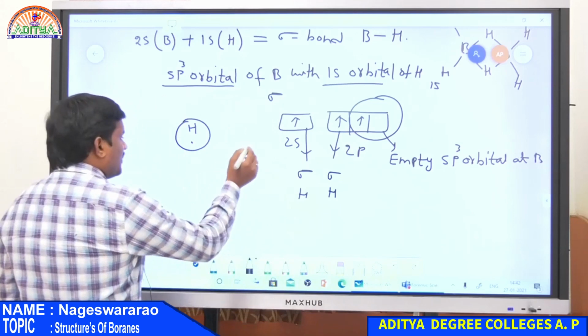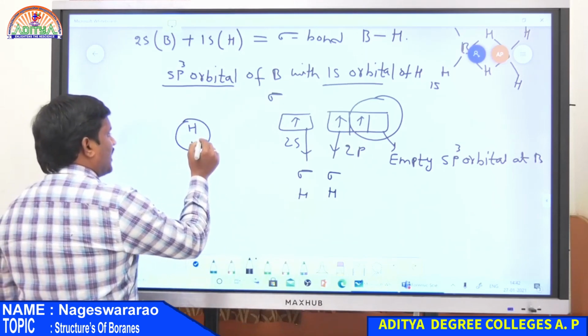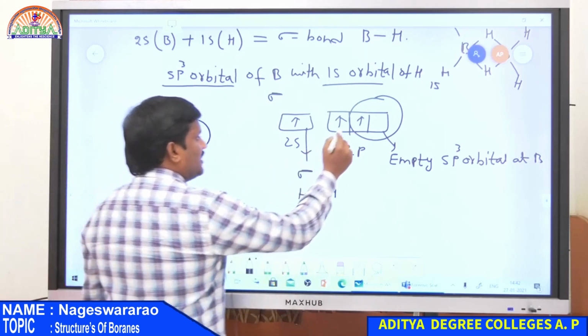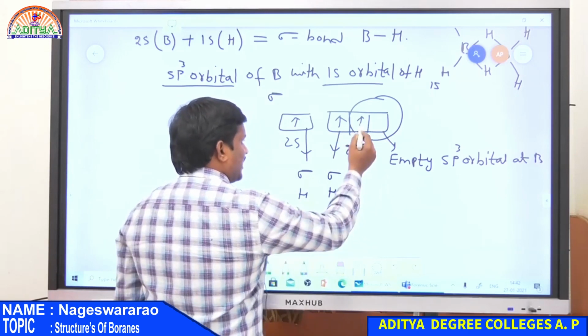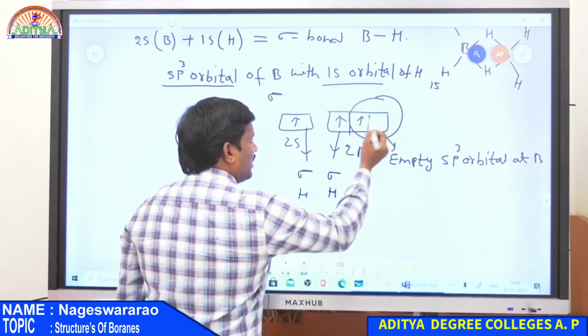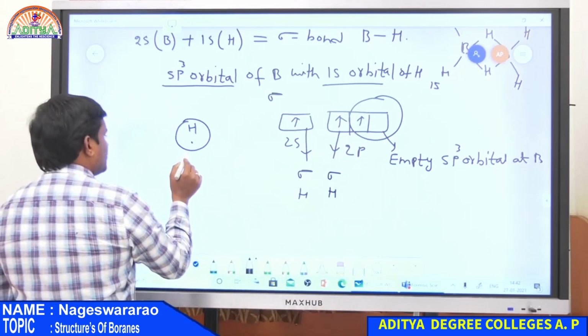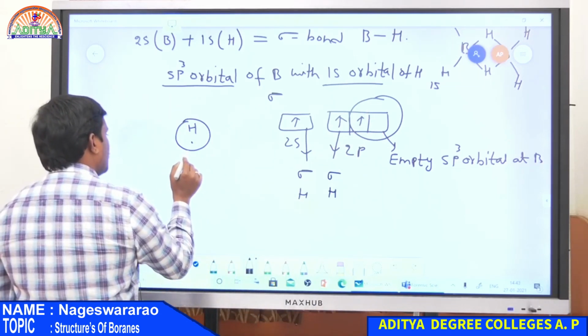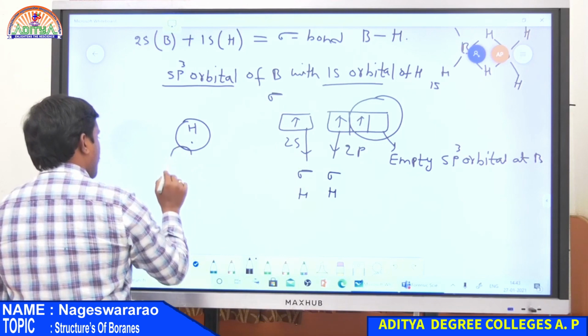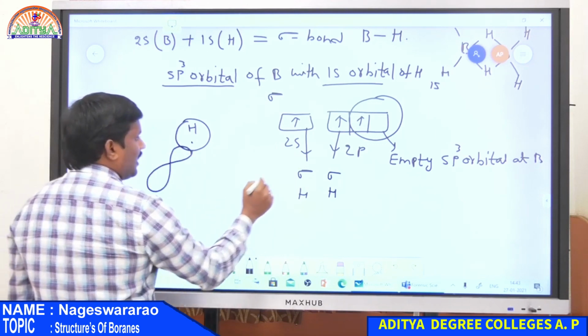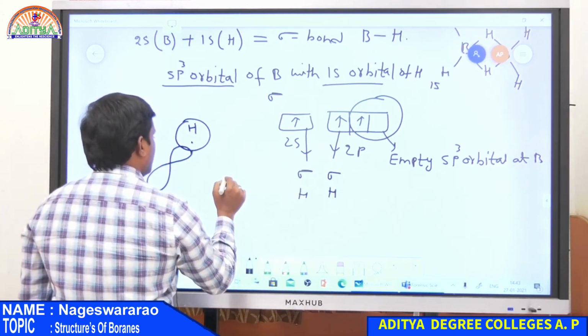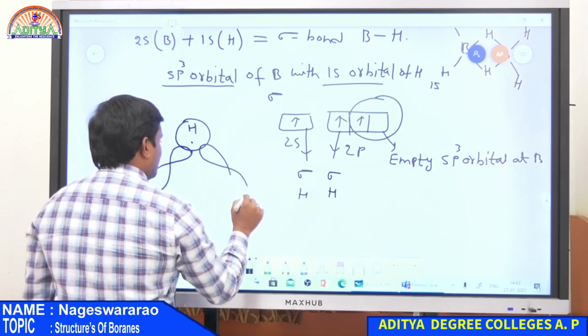Now, overlapping between the 1s orbital of a hydrogen atom with either of the 2 orbitals, one that contains 1 electron or one that is unpaired or empty, gives a bond like this. And in the case of the second boron, again the overlapping is like this.